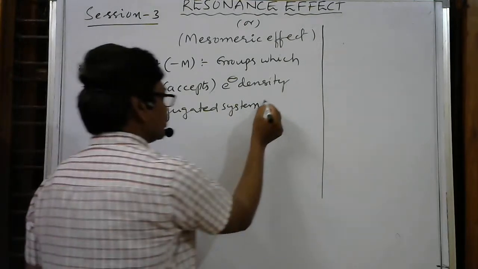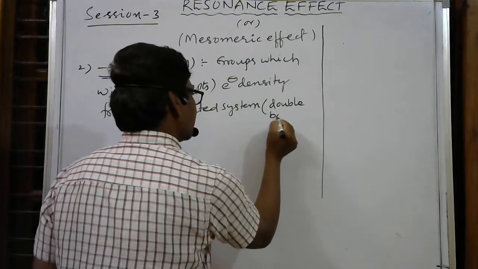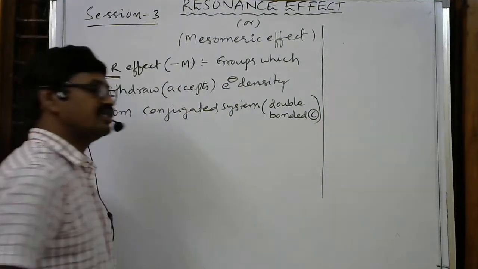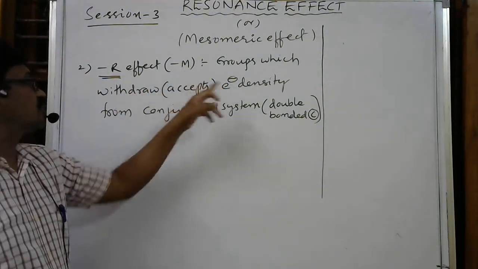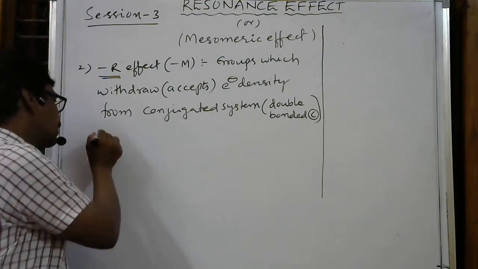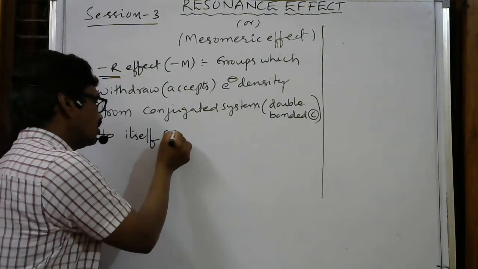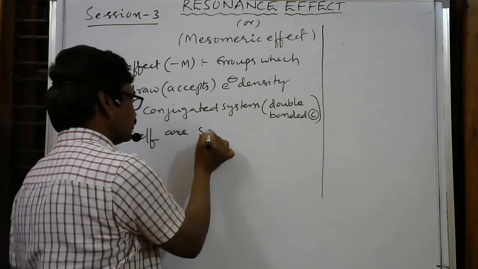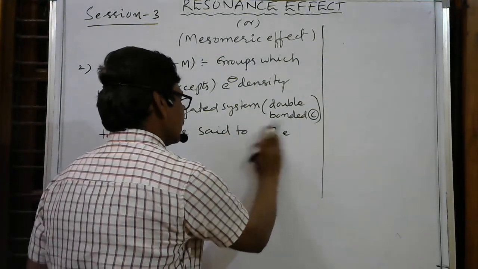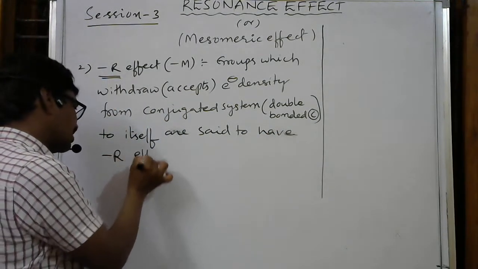Conjugated system, simply double bonded carbon. Double bonded carbon is nothing but the conjugated system here. So the groups which withdraw electron density from the conjugated system to themselves are said to have minus R effect.